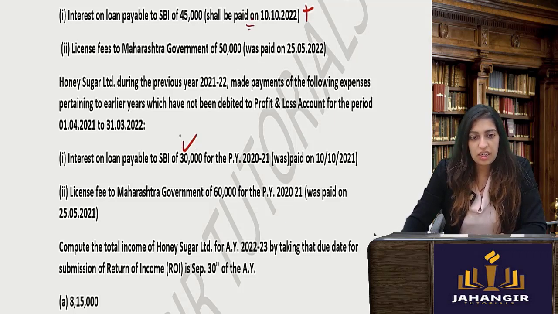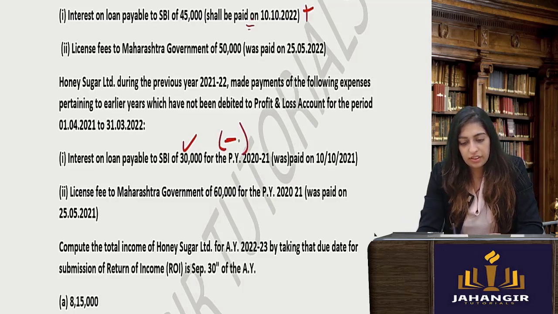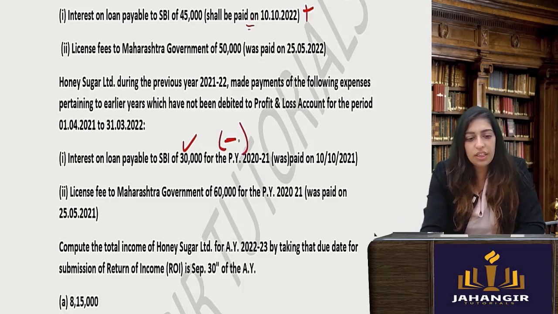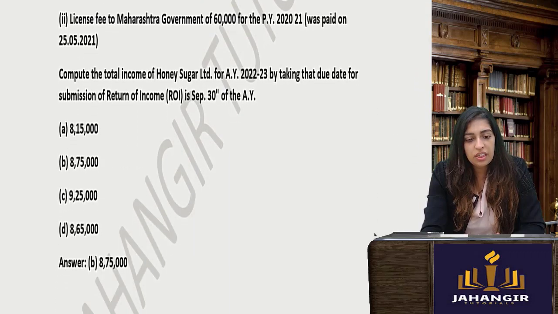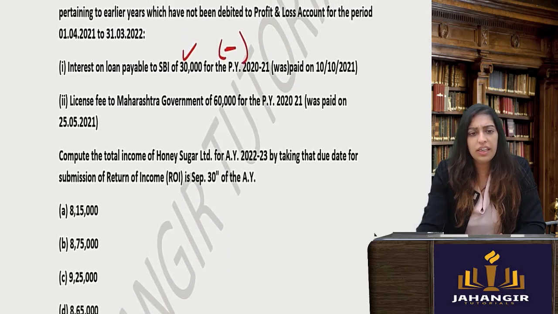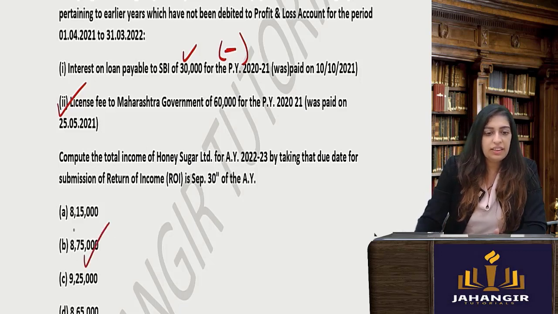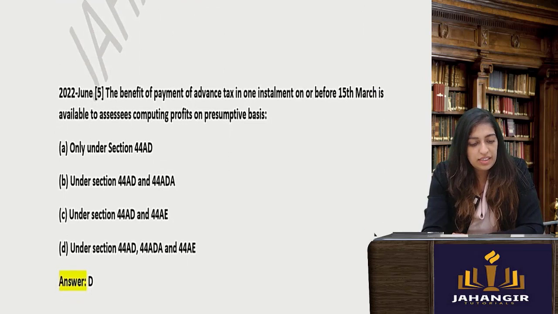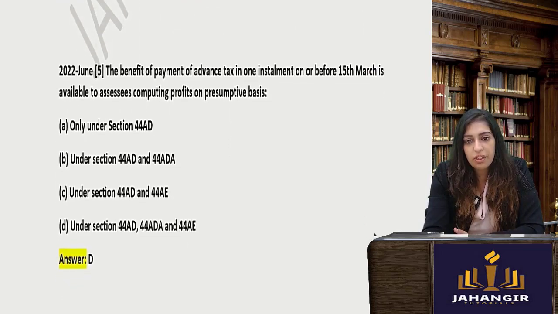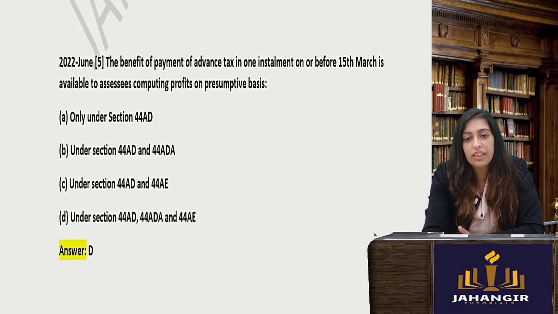This I can take. They had not taken into consideration. So they're simply saying that they did not take into consideration. So it is an expense. We will subtract it. Okay, license fee which was already paid to the government. Now this was already paid and they have done what is required. So compute the total income. The total income will be 8,75,000.